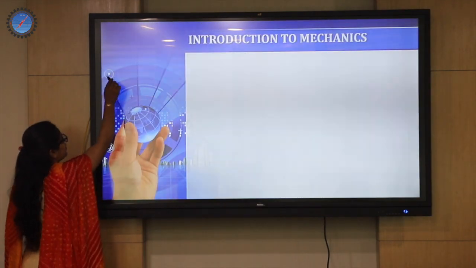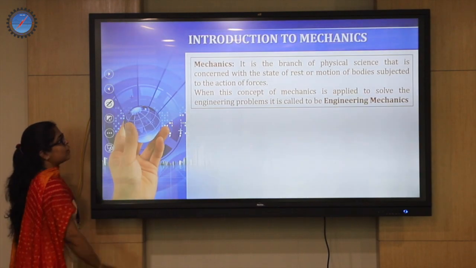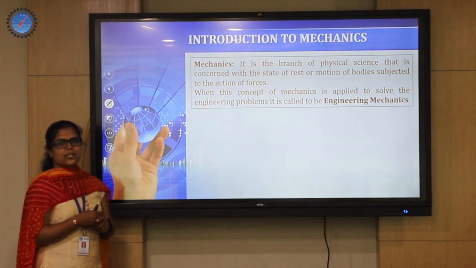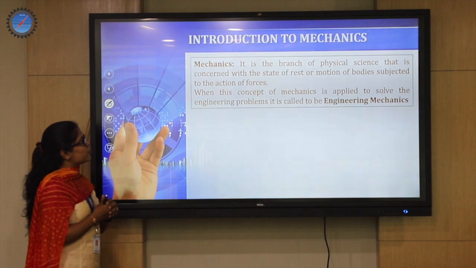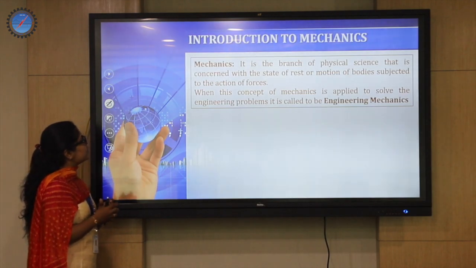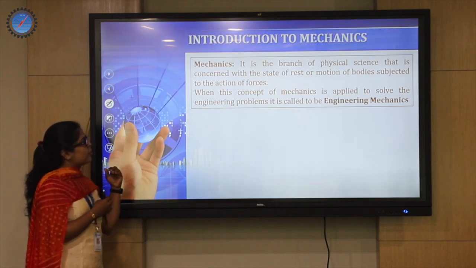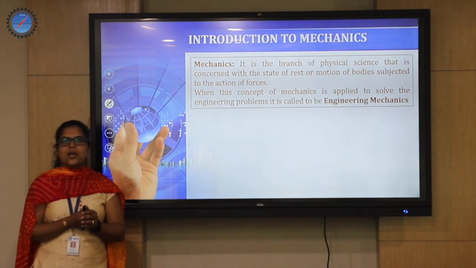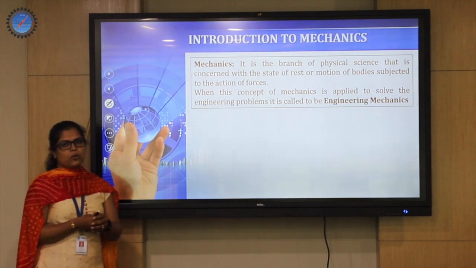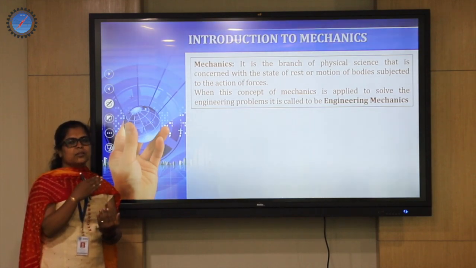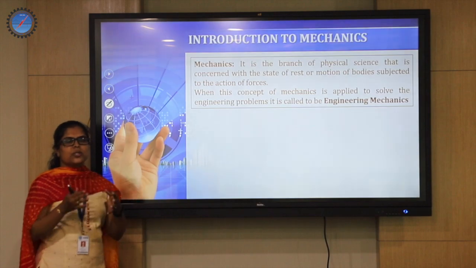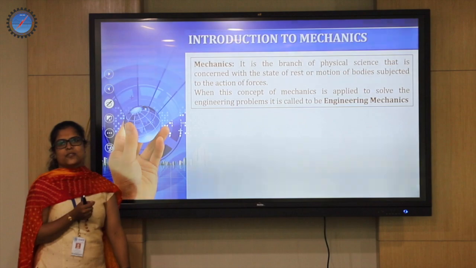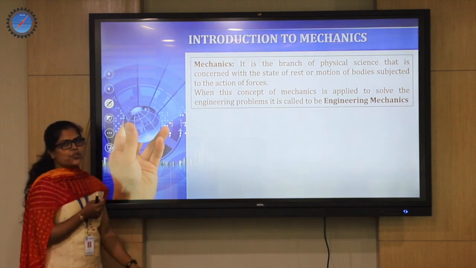Coming to the introduction, first let us know what mechanics is, and then apply it to the concept of engineering mechanics. Mechanics is a branch of physical science concerned with the state of rest of a body, or a body in motion, which is subjected to different actions of forces. Even if we stand on a floor, our weight is given a proper reaction from the floor, so even there a system of force exists. That is altogether studied by physical science, which comes under the branch called mechanics.